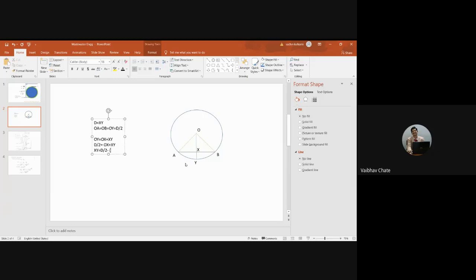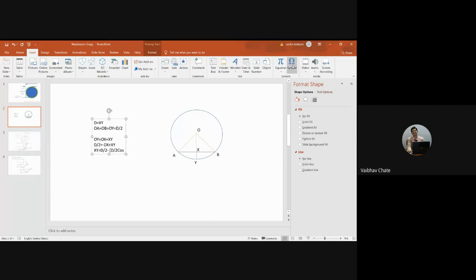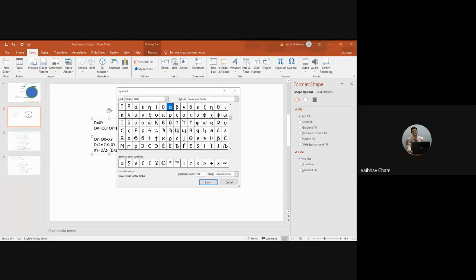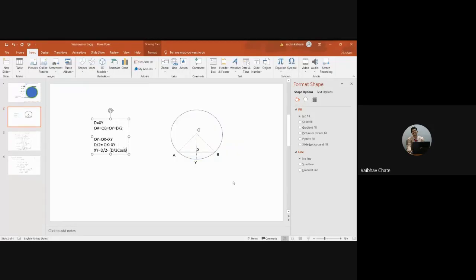What is OX? OX is nothing but D by 2 cos, right? I'll consider the angle as theta by 2. So how I got D by 2 cos theta by 2, you can ask me this question.